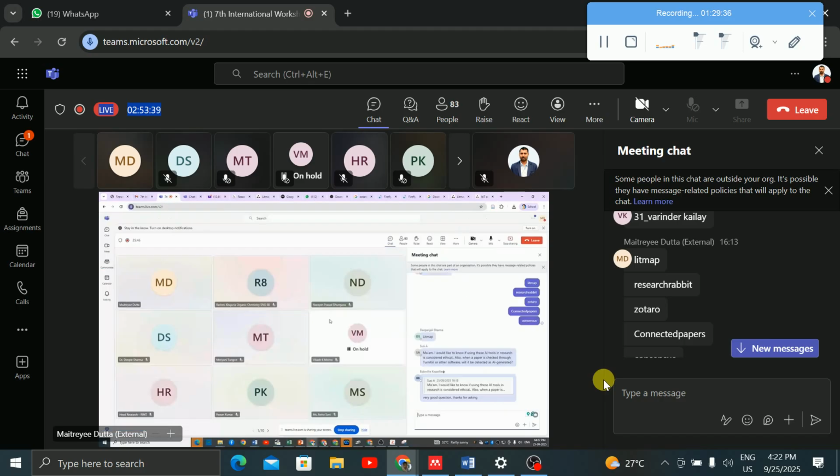You can see that ResearchRabbit, Connected Papers, these are all ethical tools, because these are helping you to save all the research papers in a container.